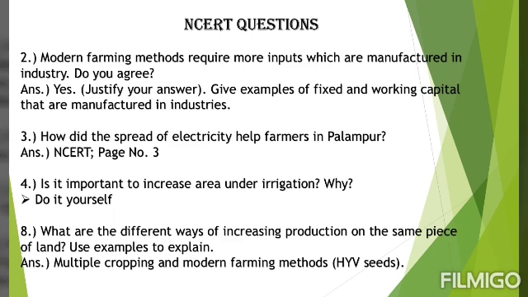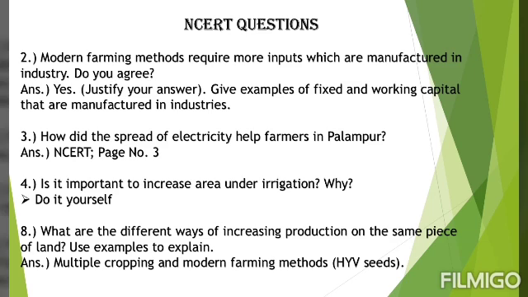For example, for fixed capital you require tools and machineries, and those tools and machineries are manufactured in industry. Working capital includes fertilizers and pesticides, and these are also manufactured in industry. Students, remember that none of the answers you will write in paragraph. All the answers have to be written in points.